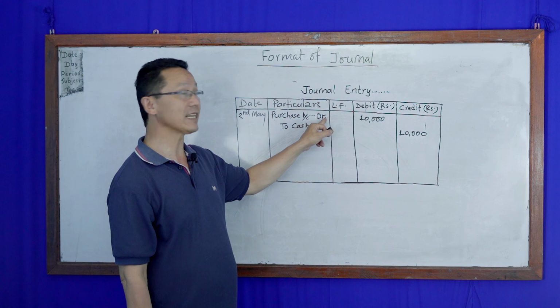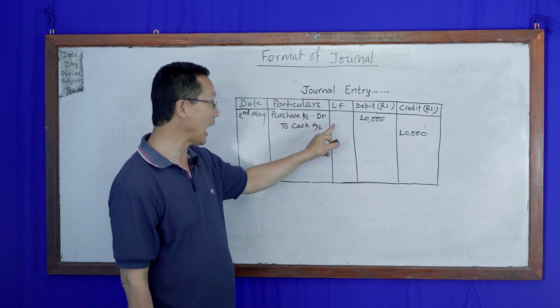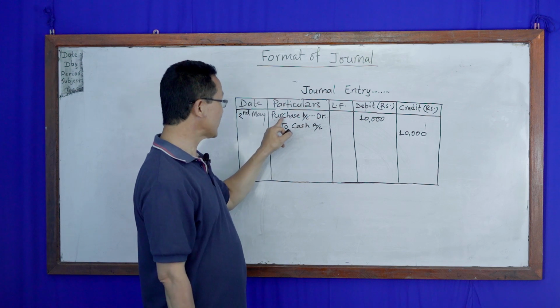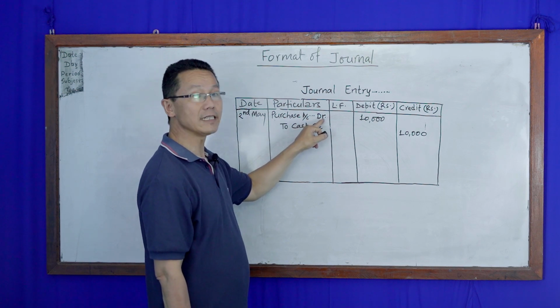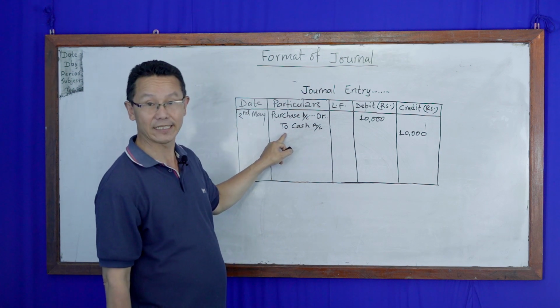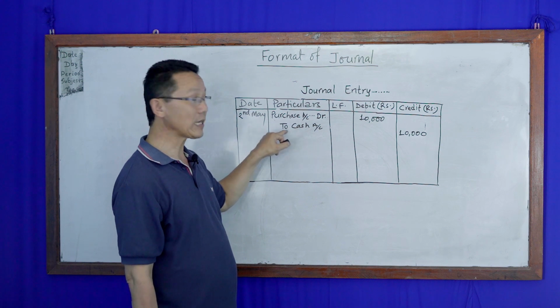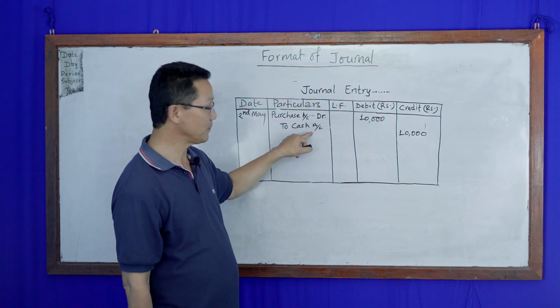We don't write here debit, but we should write the short form of debit, Dr. Purchase account Dr to cash account. To refers to credit. To cash account means cash account credit.